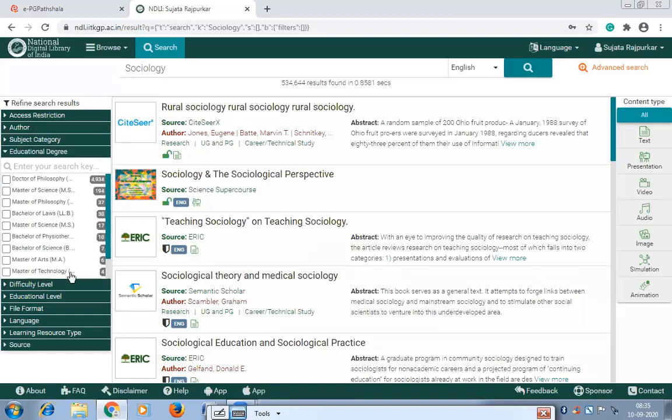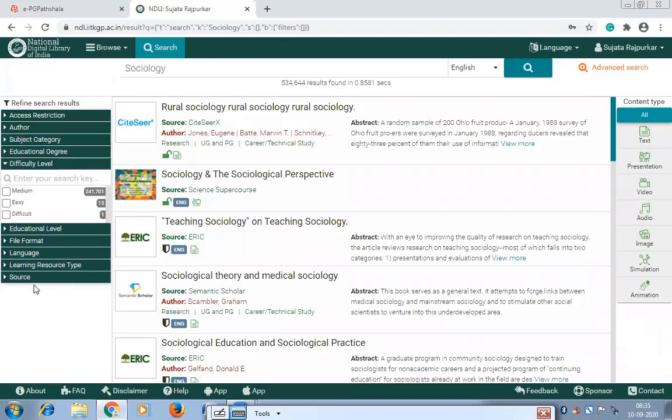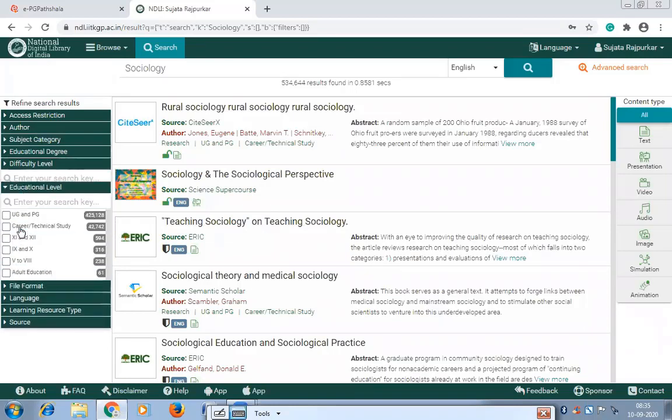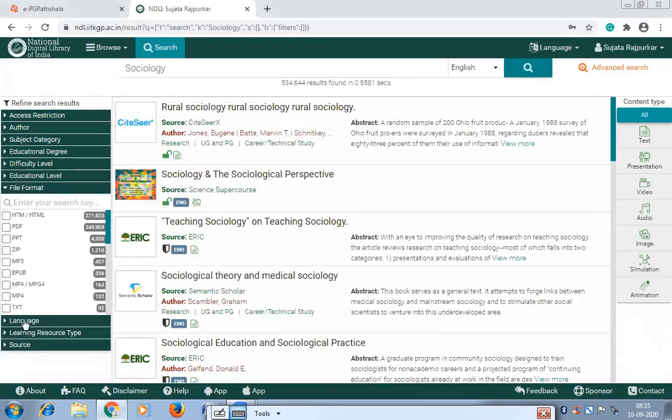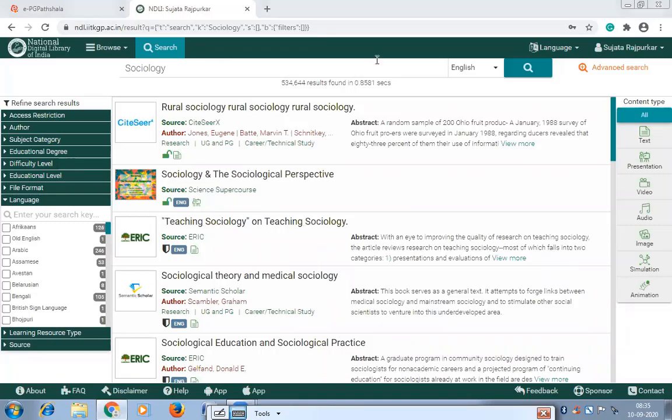Then you can select the educational degree of that particular author or writer, then difficulty level: medium, easy, difficult. Then education level, UG or PG, career, technical study, which type of level you need to select here. See, you can see 1 to 6, 1 to 4, up to class 1, then 5 to 8, like that. If you select, it will show you 5 to 8 standard related material. This is the file format which you can select here. Then this is the language which you can select too.